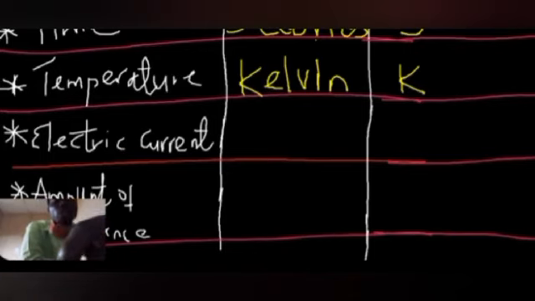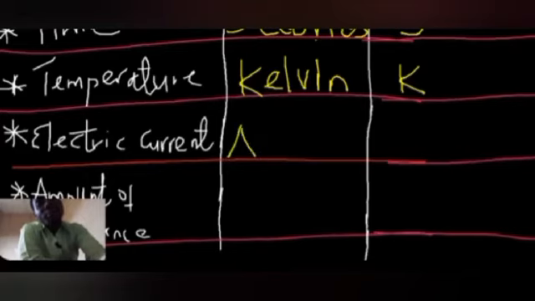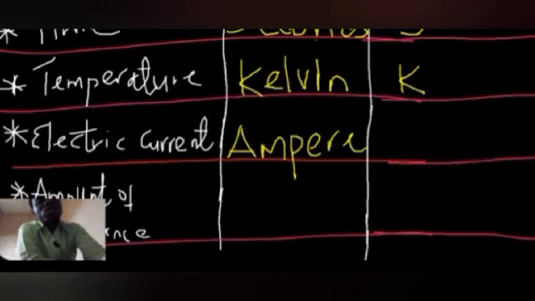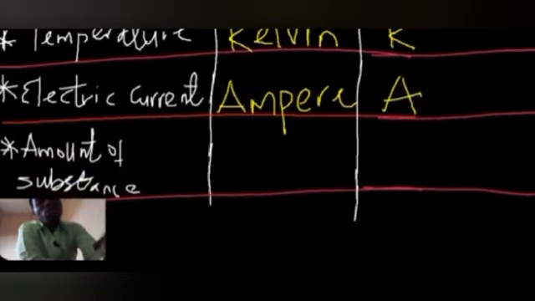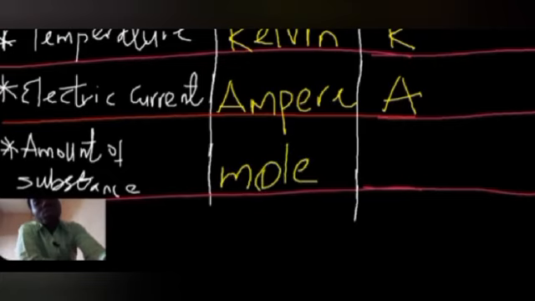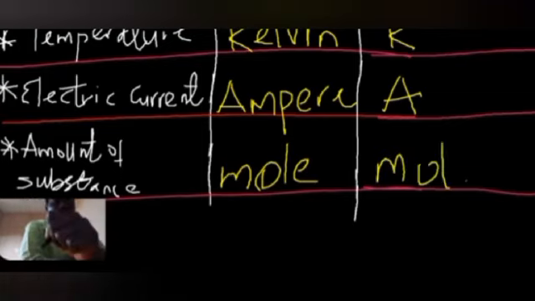Kelvin, K. Electric current, the unit is ampere, and the symbol or abbreviation we use is capital A. And the amount of substance, which is most often used in chemistry, the unit is mole, and the symbol, the abbreviation, is mol. So that's it.